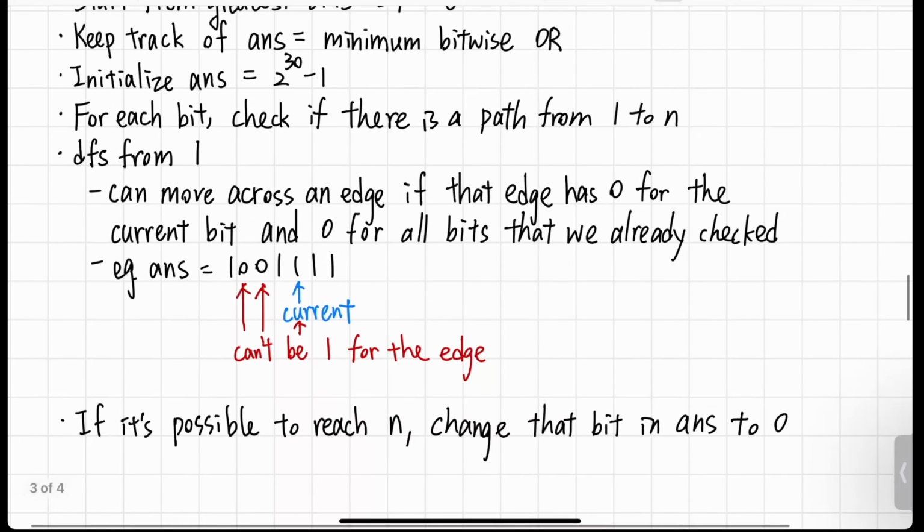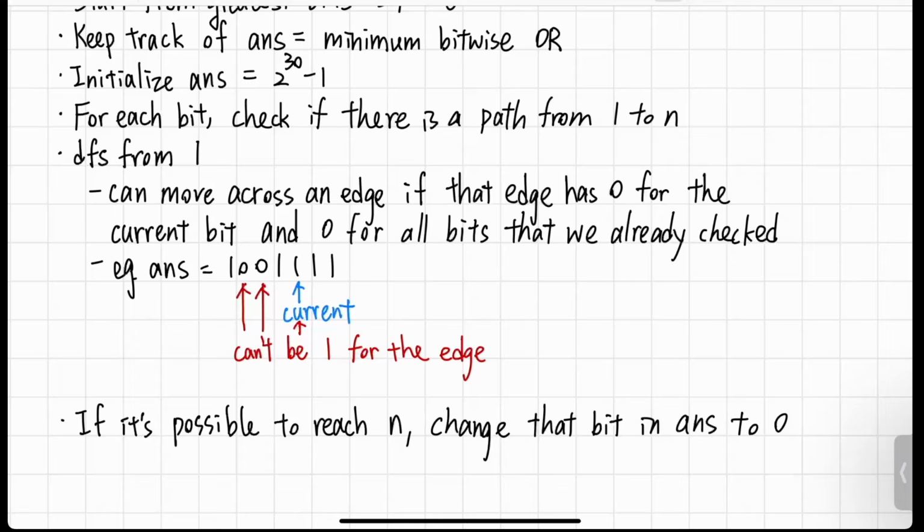And later, if it's possible to reach n after the DFS, so for this bit, we perform the DFS as mentioned here, and each time we check if it can cross the edge for all the edges connected to the current vertex. If it's possible to reach n at the end, then there is a path that satisfies the conditions, and this means we can change the current bit in the answer to 0.